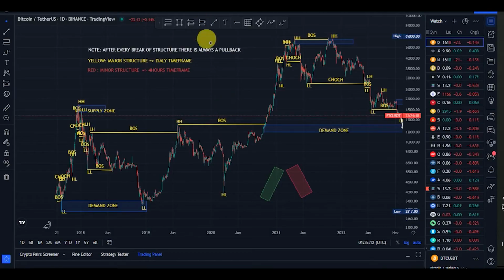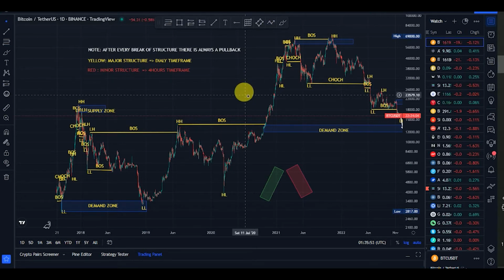So guys, welcome to the Bitcoin USDT market chart price. As you can see, I've already mapped out my market structure. I use yellow to map out my major structure, which is my daily time frame, and I use red to map out my minor structure, which is my 4 hours time frame. The major purpose for this video is for me to use the market structure to analyze the market, to know our current position, and to also use the market structure to predict the possible next move of the market.